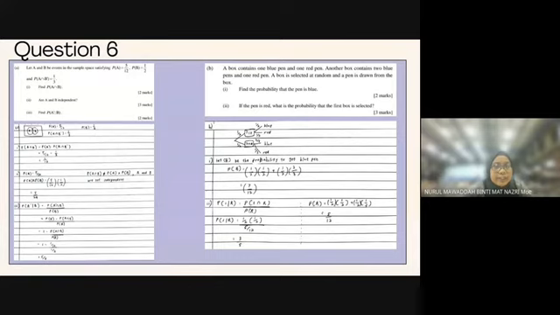And for the second question, to get the probability of I given R, you have to use the formula: probability of I intersect R over probability of R. Since we don't have the probability of R, we can calculate the probability of R just like in 6B1. Then lastly, you can substitute into the formula, and you get the answer, which is 3/5. So this is how you get all the answers of number 6.